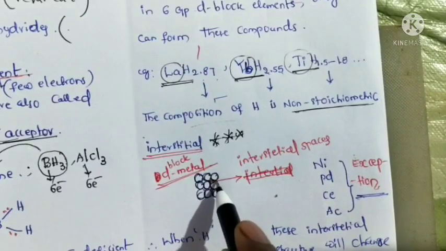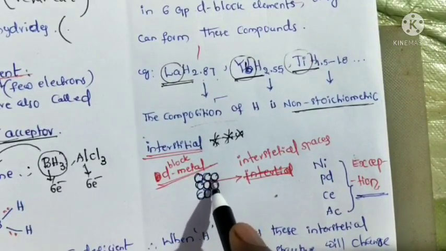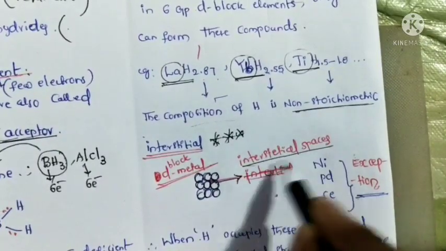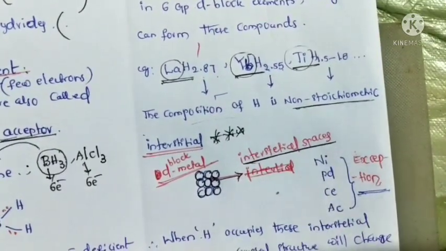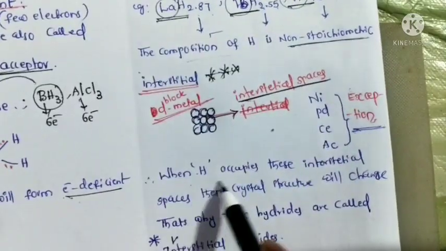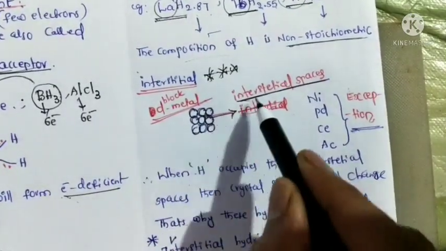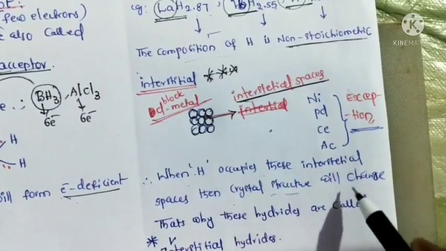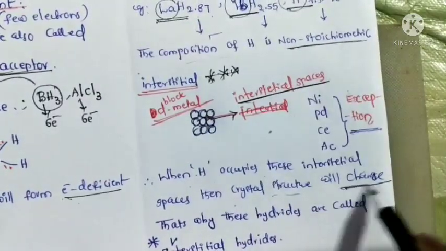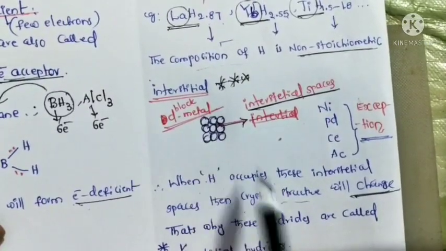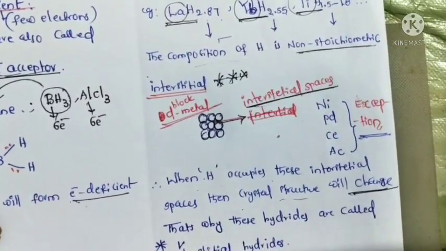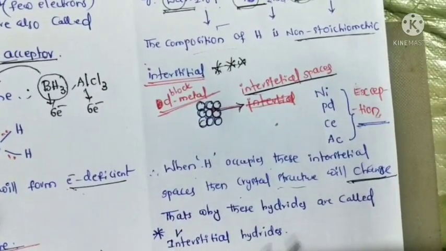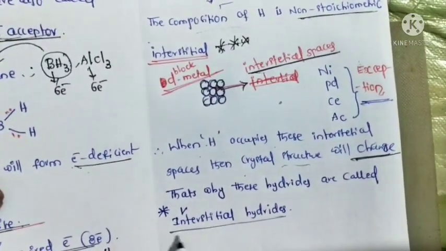Between the metal atoms some space is there. That space is called interstitial space. When hydrogen occupies these interstitial spaces, the crystal structure will be distorted. Distortion means the crystal structure will change. That's why these types of hydrides are called interstitial hydrides.